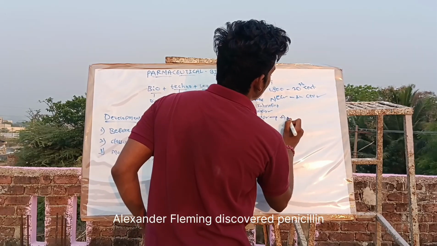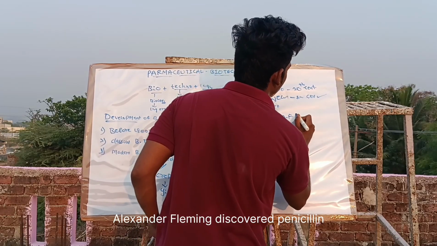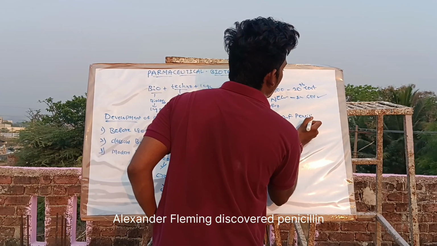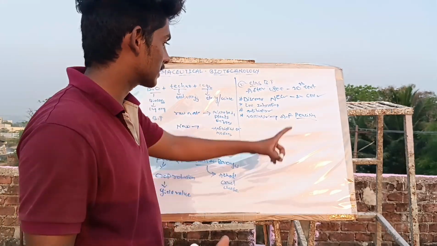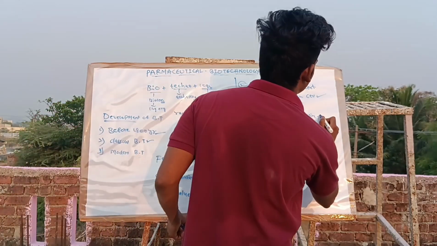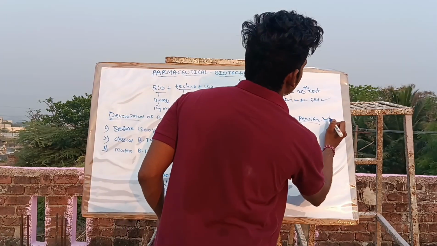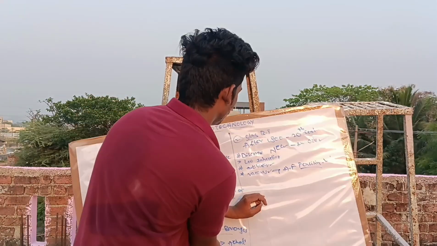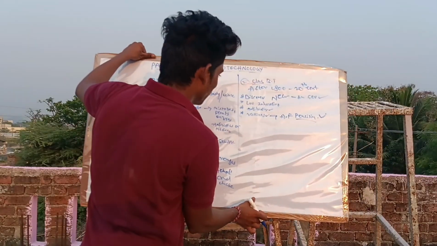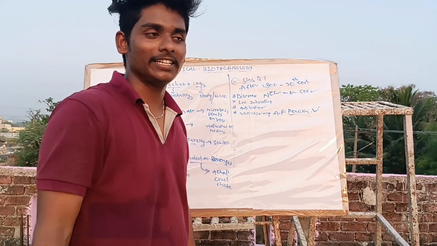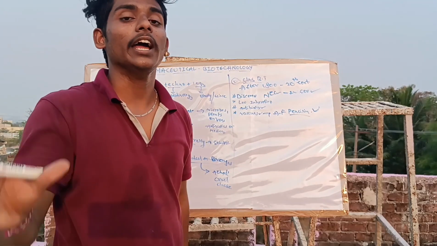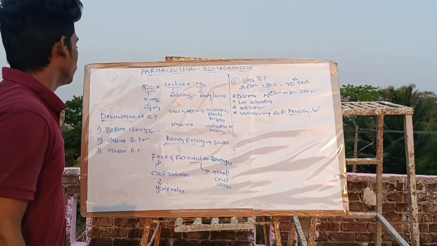Alexander Fleming discovered penicillin. How did he discover penicillin? From Penicillium notatum, he discovered penicillin. Like this, a few other scientists also discovered antibiotics and vaccines in classical biotechnology.